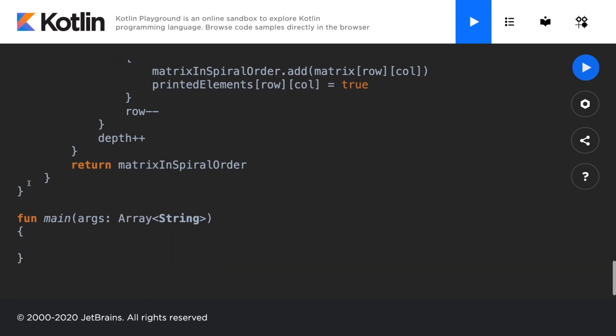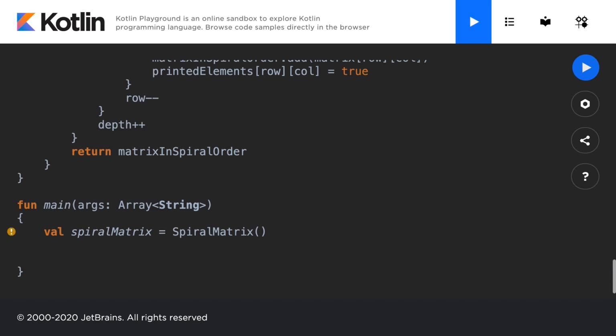And of course you can use different data types or generics, but for the sake of simplicity we'll do this. The focus is the solution here. So I'm going to make a new value called spiral matrix, and this is going to be an initialization of the spiral matrix class to make an object. And then we can use that object's methods.